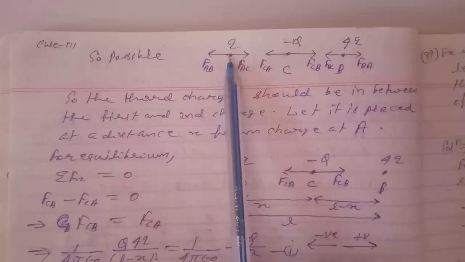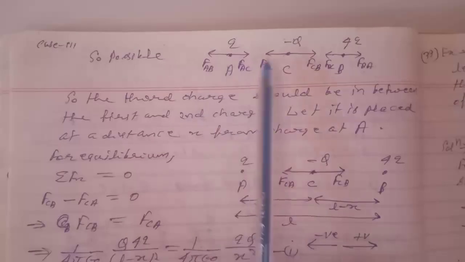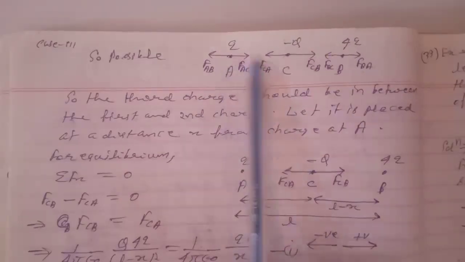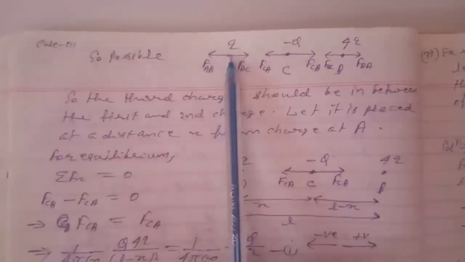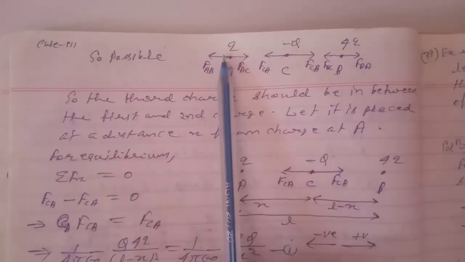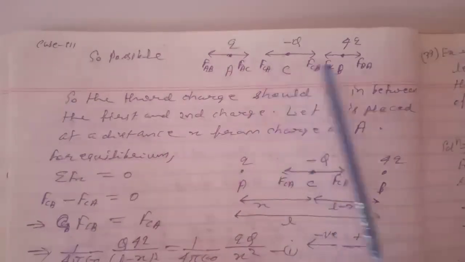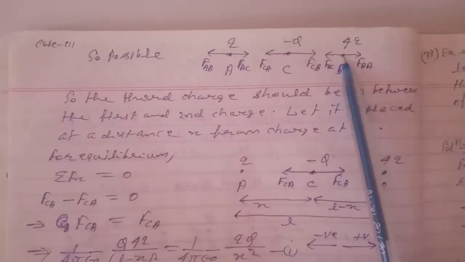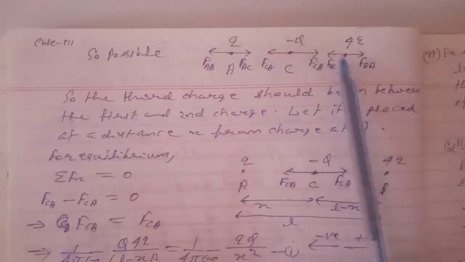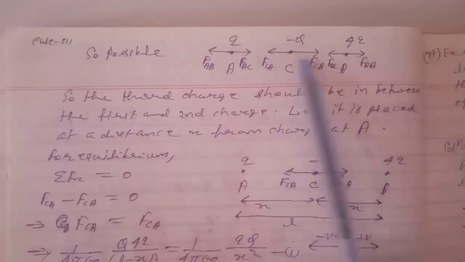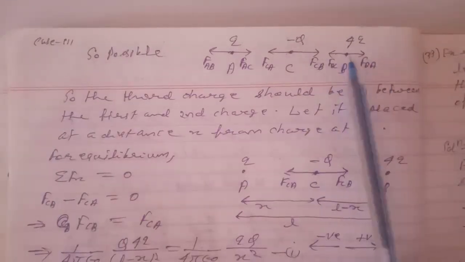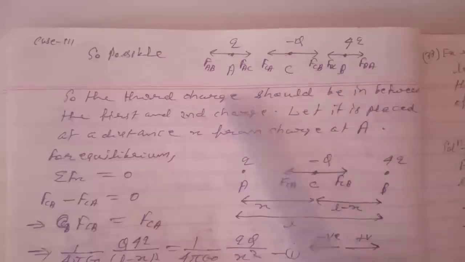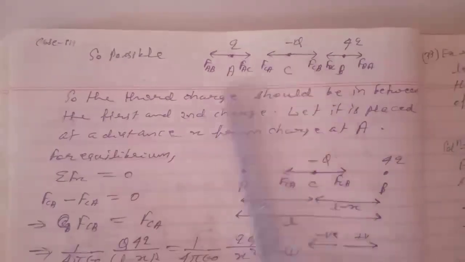Now we see what is happening to this charge. It may be in equilibrium or not. So first see, this charge will apply a force in this direction, but this charge will apply a force in this direction. So in this case also it will be in equilibrium. Now this charge is also in equilibrium. Now see the third charge, that is this charge. This charge will apply a force in this direction and this charge will apply a force in this direction. So it may be in equilibrium. So there is a possibility for the system to be in equilibrium.